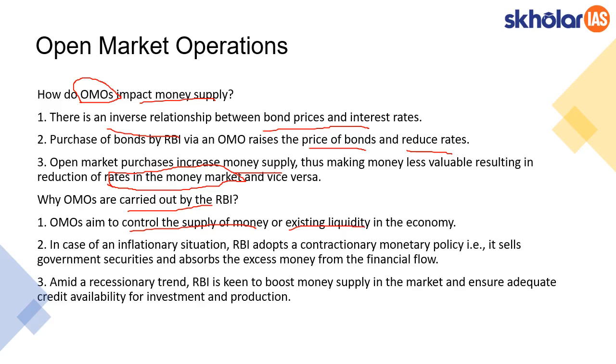In an inflationary situation, RBI has to pull the money out of the economy, and that is referred to as contractionary monetary policy. Through OMO it sells government securities, and when it sells them, it absorbs excess money from the market. In case of recession, it's vice versa. It would be purchasing securities so that it can inject more money. This is why RBI carries out OMO operations.